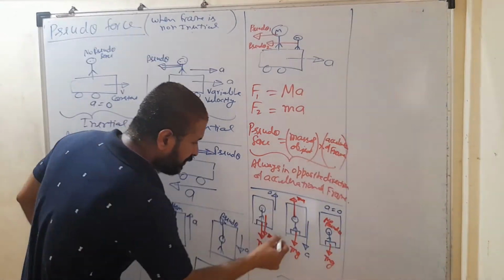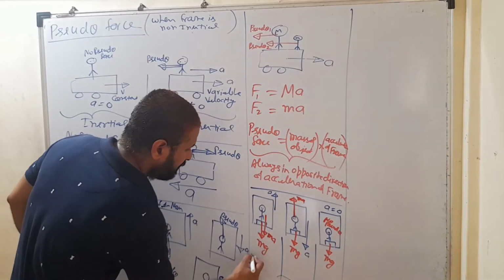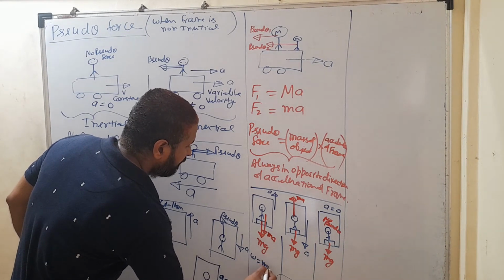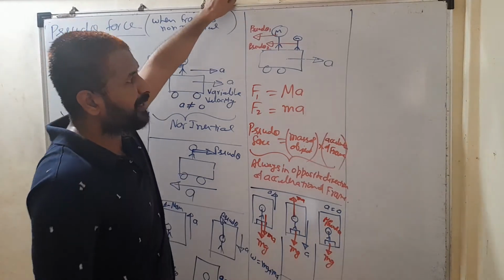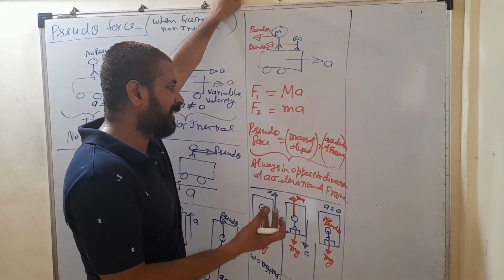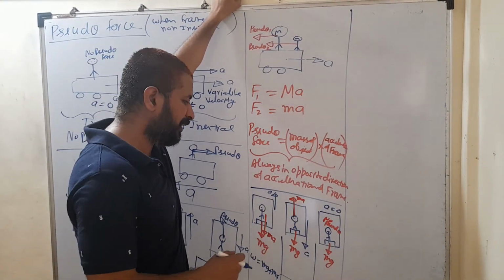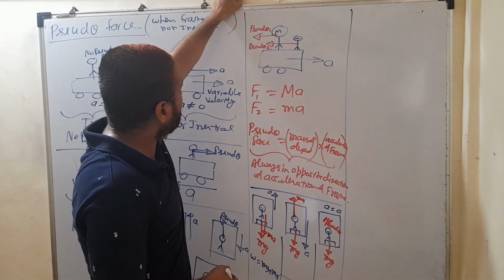So the weight in the first case, weight in the second case, and weight in the third case. In the first case, it is mg plus ma. The weight of that man increases. So when you are inside a lift and that lift is ascending, that lift is accelerated upward, your weight will increase. You can observe it by putting a weighing machine.